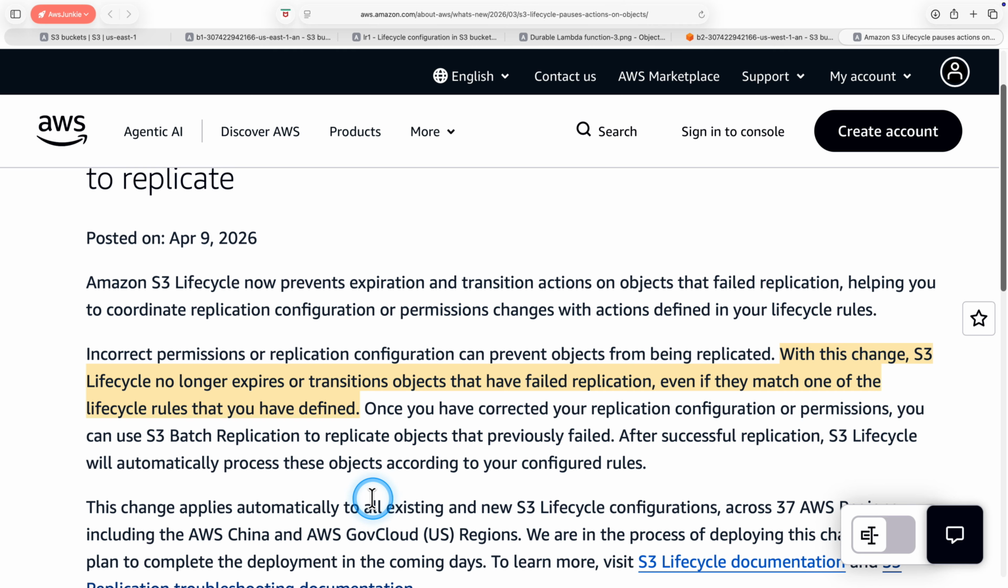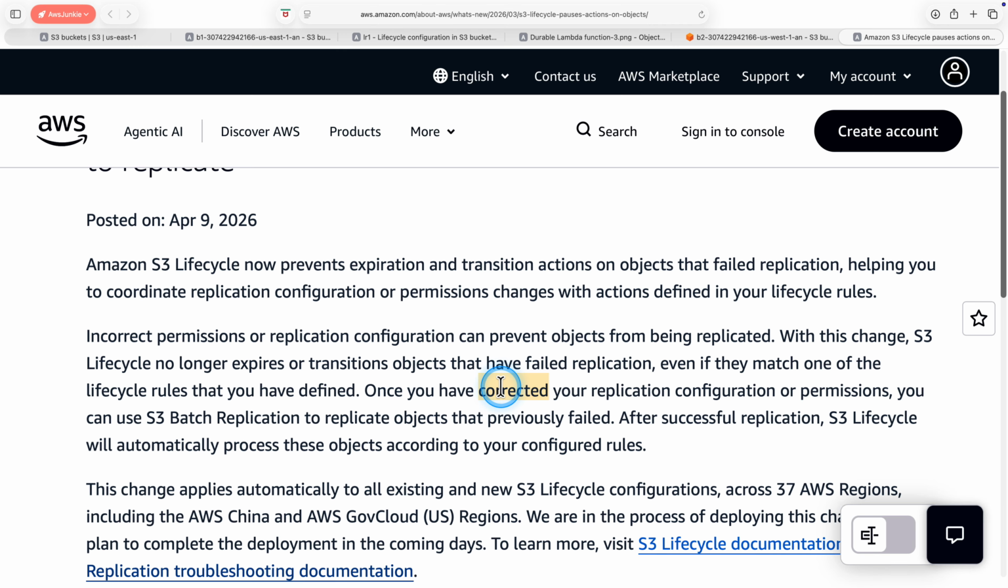From an action standpoint, once you fix the issue, use an S3 batch job to replicate objects that previously failed. And after successful replication by a batch job, S3 Lifecycle will automatically resume processing these objects according to the configured rules.